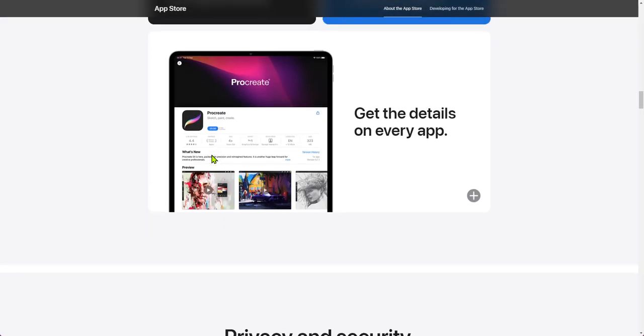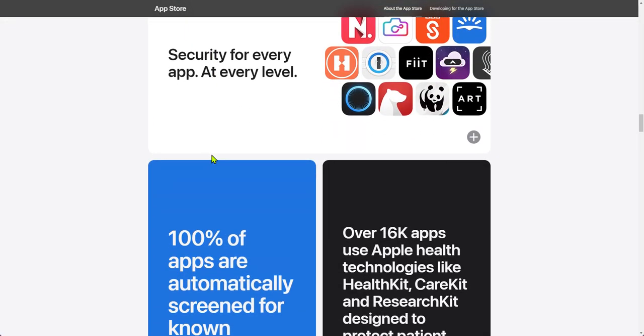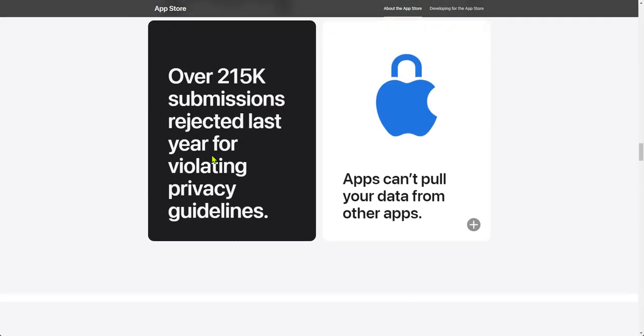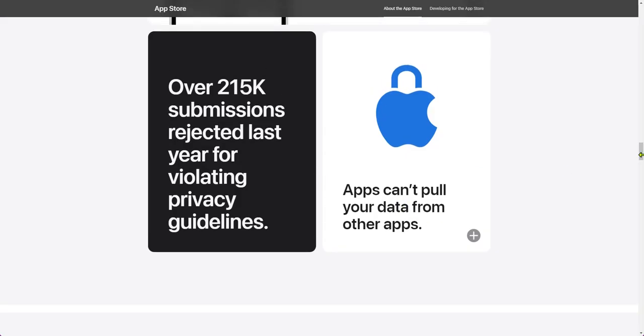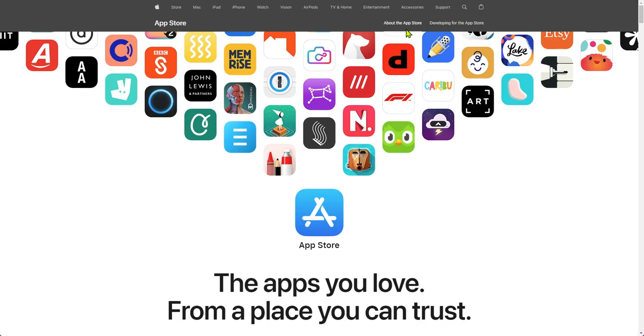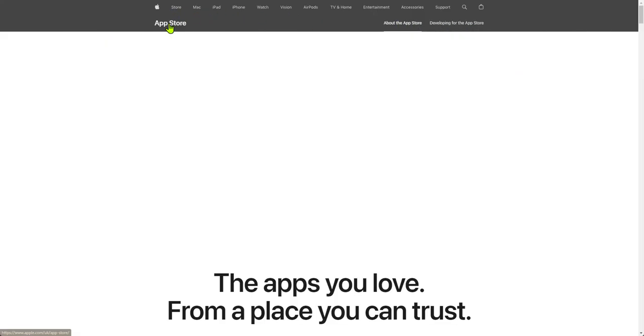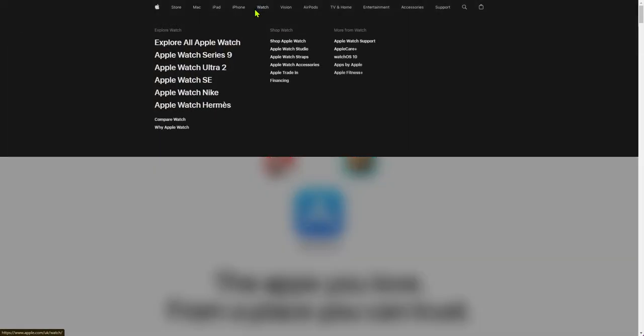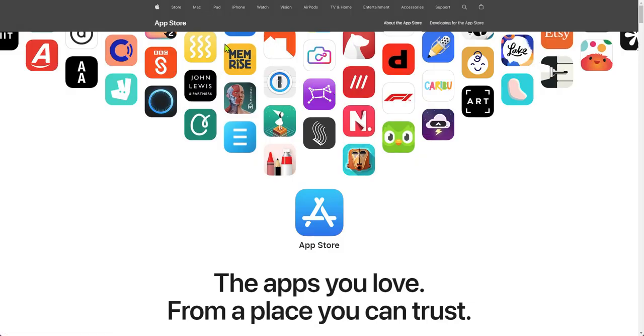You know, it's like it just works, doesn't it? Well, it just fucking doesn't. I mean, what the hell is up with this? Apps can't pull from your data from apps. Yeah, okay, whatever. What apps can't do that? Where are they? About the App Store, developing for App Store. App Store. I mean, really, people, come on. What is with this? Very, very bad design.